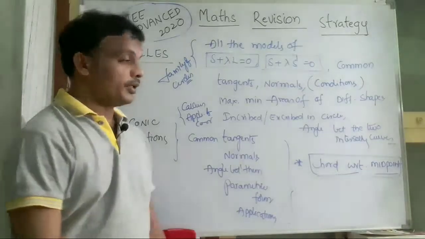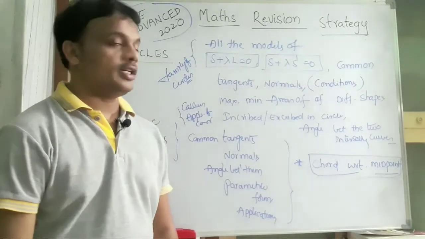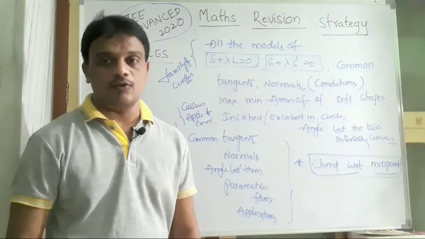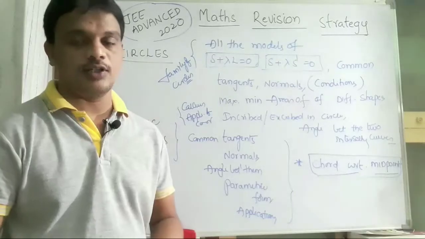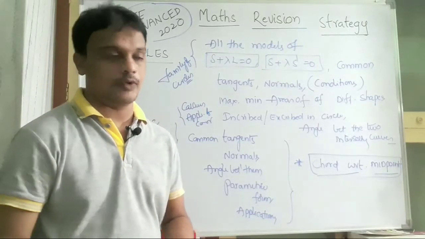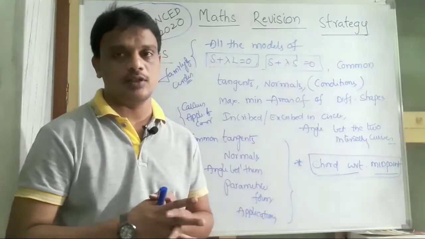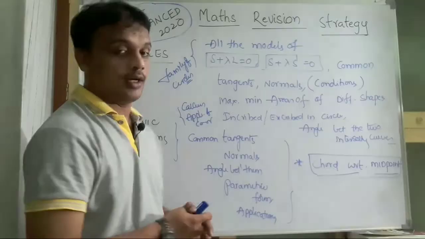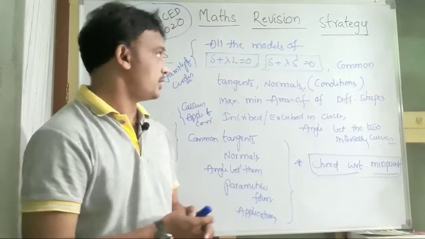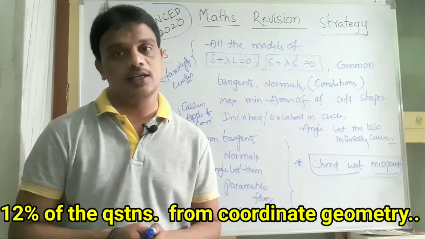Coming to coordinate geometry, generally the IIT paper setters focus their concentration on coordinate geometry, especially circles and conic sections. From the circles, we are going to revise all the models and all the topics, and please focus especially on the family of circles, which are in the form of S plus lambda L equals 0, S plus lambda S dash equals 0.